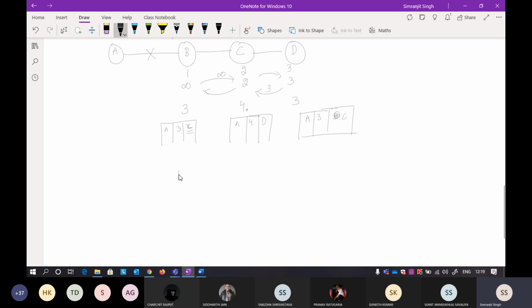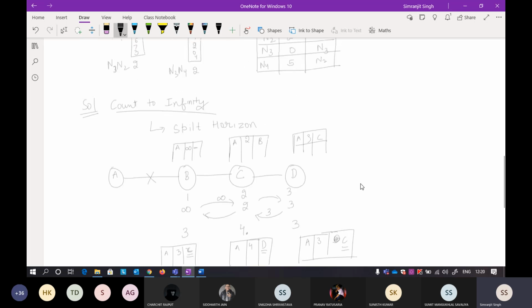Then if C wants to send it to A, it will send it to D. And if D wants to send it to A, it will send it to C. So if you're seeing here, there is this loop that is forming here. That is not good.